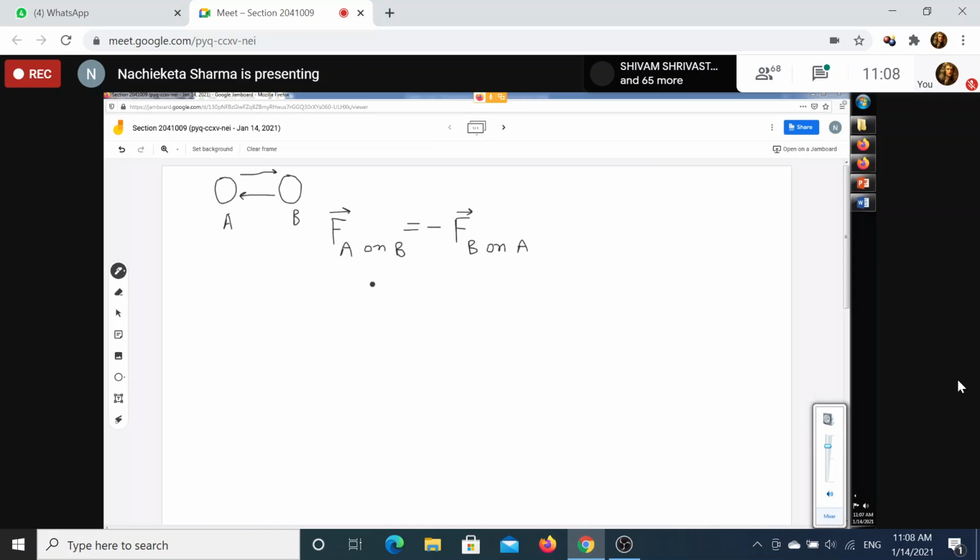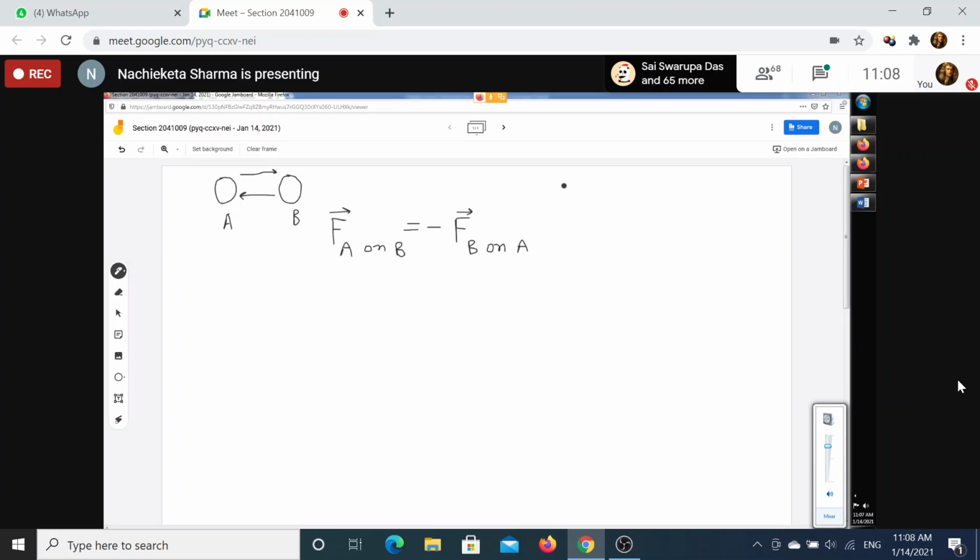So this third law, as you see, if we consider the force of B on A as action, then force of A on B will become reaction. So it is up to you which you take as action and which you take as reaction. And the most important part of Newton's third law is that the forces act on different bodies.